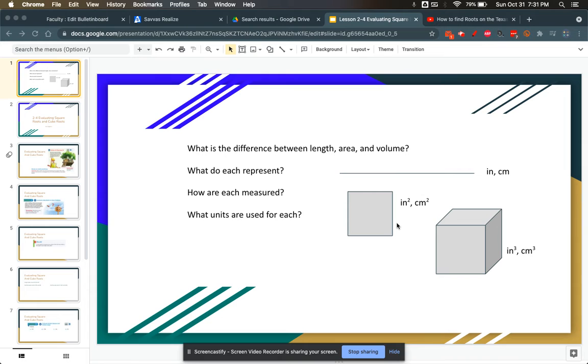And then lastly, we have a cube. A cube is three-dimensional. When you're talking about a cube, you're talking about the space inside. Like, for example, last year we had to buy a refrigerator, and refrigerators talk about cubic feet, how much space is inside the refrigerator.